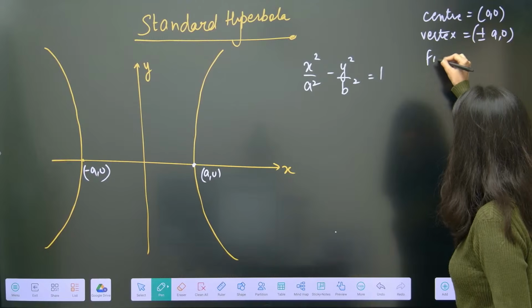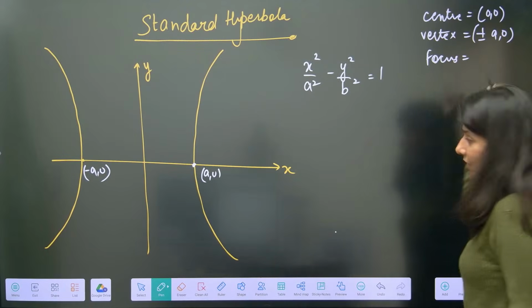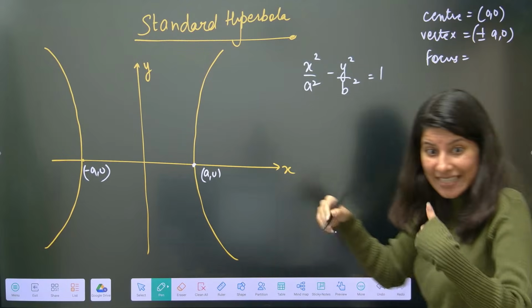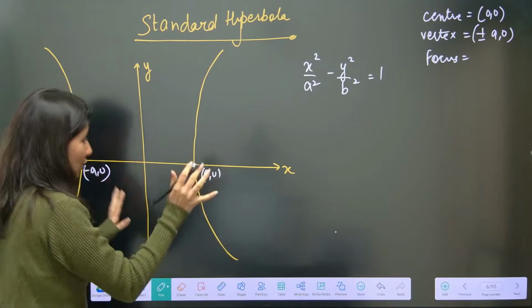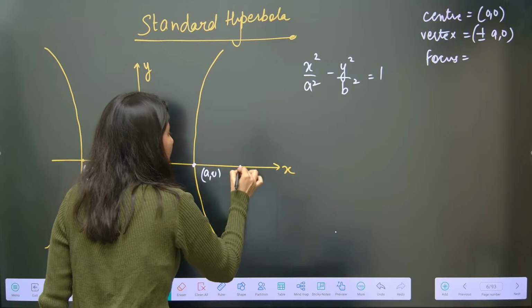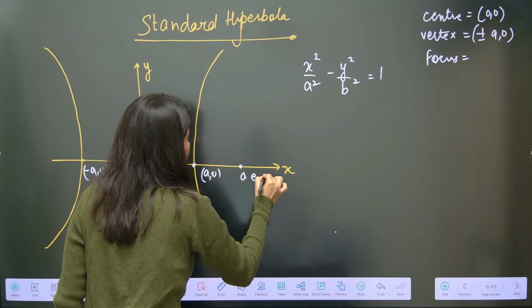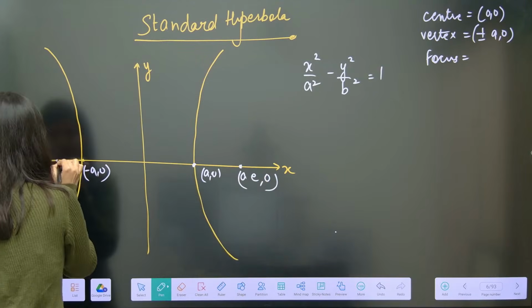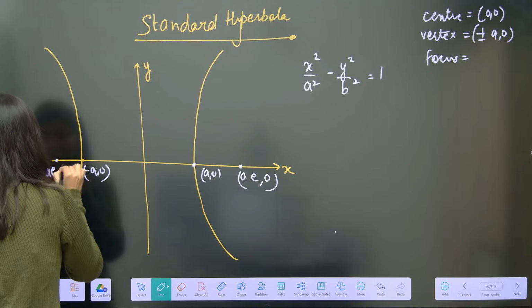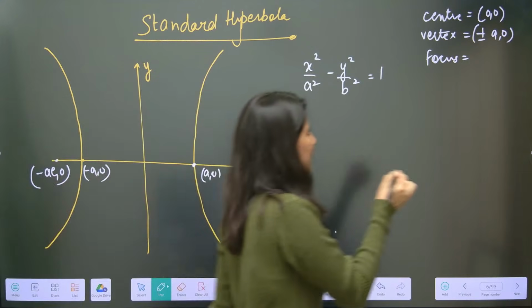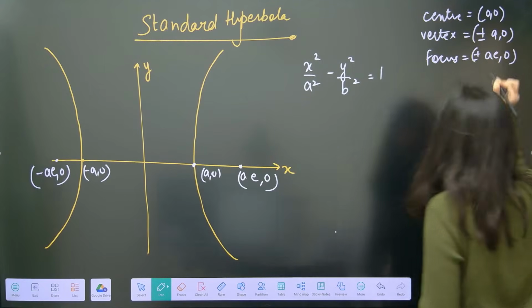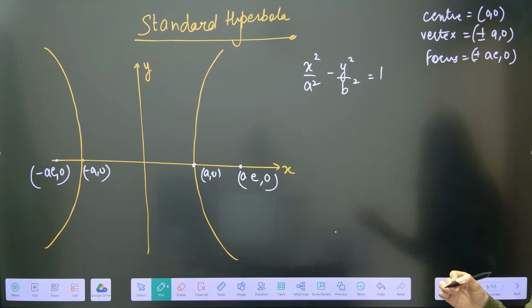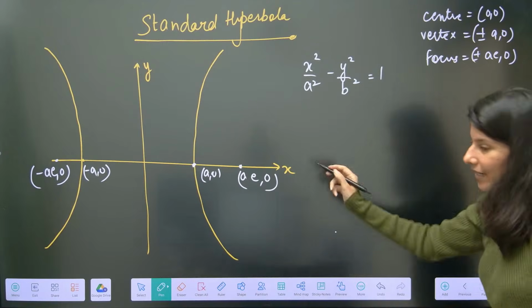What about focus? Focus of hyperbola is again same as ellipse. Same to same, copy paste. So that is why there are some similarities between ellipse and hyperbola. And you know what? I love the similarities. Why? Because you have to remember fewer things. All you have to understand is the comparative study between ellipse and hyperbola. So focus of this is right here.